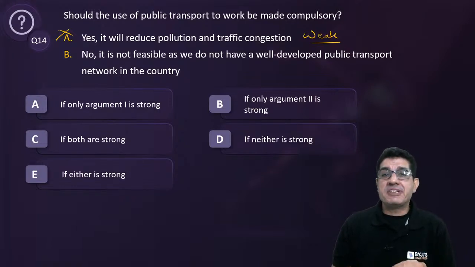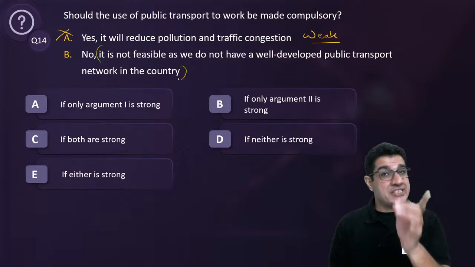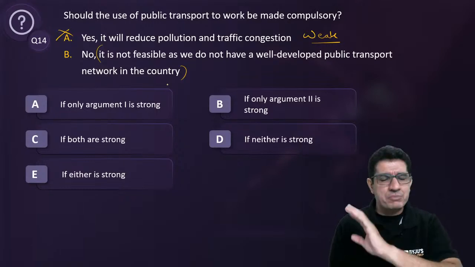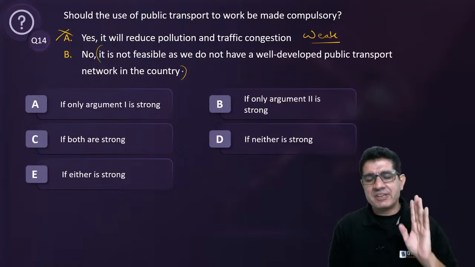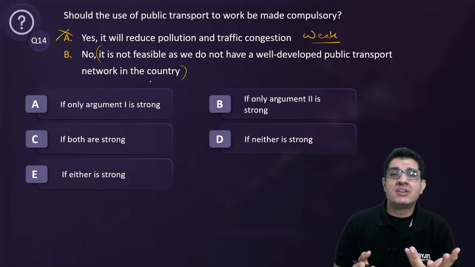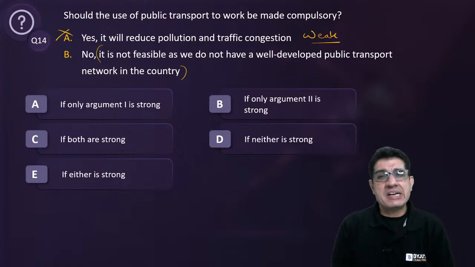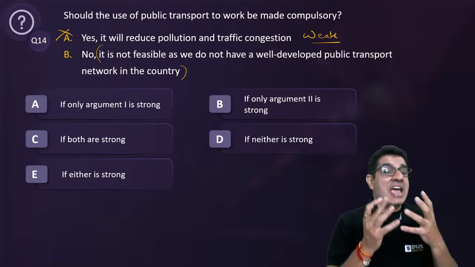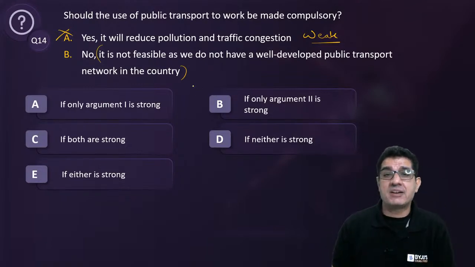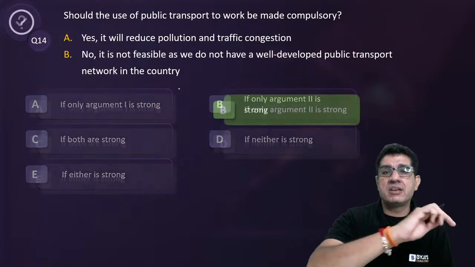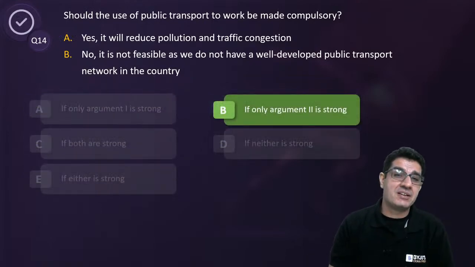We're saying no, it is not feasible as we do not have a well-developed public transport network in the country. Now if this is true, if the given premise is true, and we always treat it as true unless it is absolutely absurd, absolutely false, unless it says something like the sun rises from the west, we'll accept it as true. So if this is true, we cannot make public transport mandatory. This is a very strong reason. You don't even have a functioning public transport yet. So how can you make it mandatory? So this argument is strong. And therefore, our answer to question number 14 is going to be option B and not D.